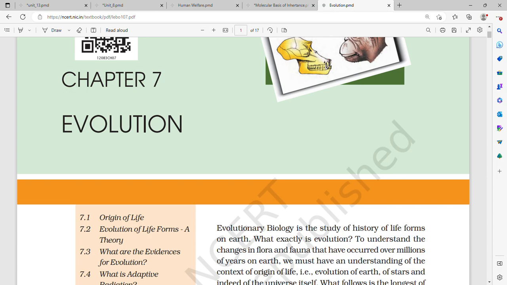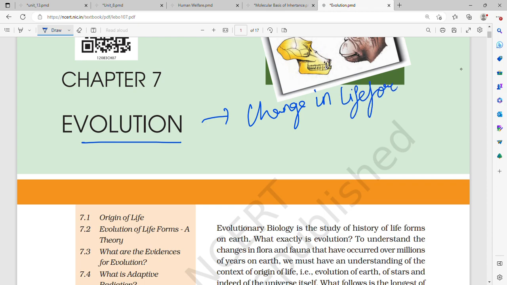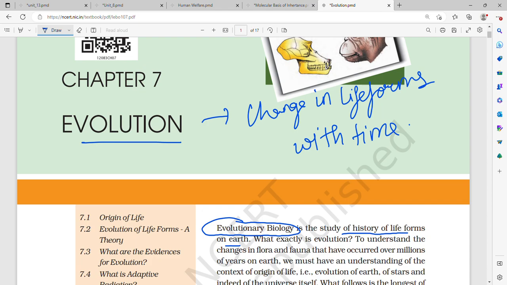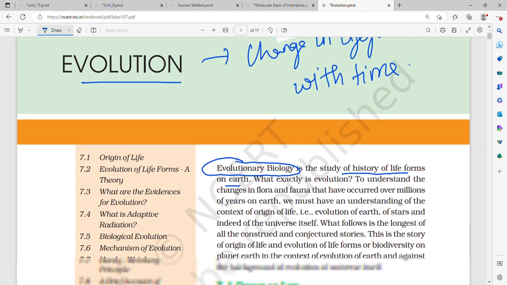Evolutionary biology is the study of, so what is evolution? Firstly, evolution is the change in life forms with time. Change in life forms with time is evolution. And what is the study of the history of life forms on Earth? It is called evolutionary biology. Evolutionary biology is the study of life forms on Earth.